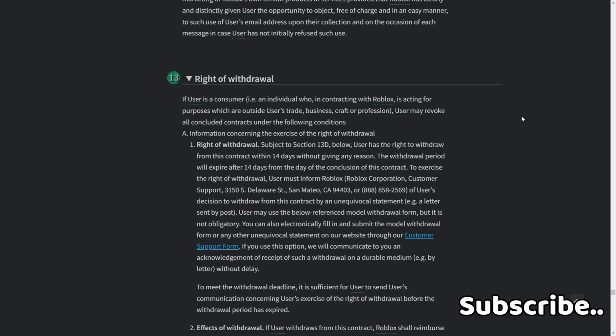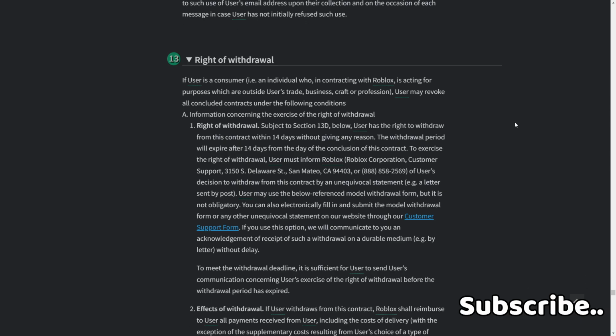To exercise the right of withdrawal, user must inform Roblox Corporation, Customer Support, Delaware, San Mateo, of the decision to withdraw from this contract by an unequivocal statement, e.g. a letter sent by post. User may use the below reference model withdrawal form, but it is not obligatory.